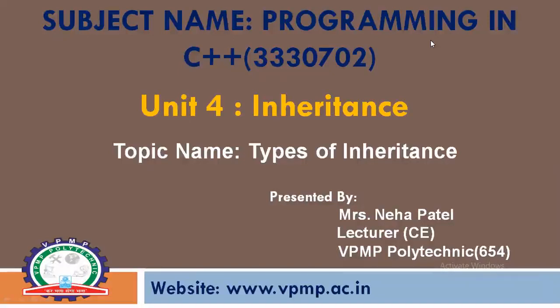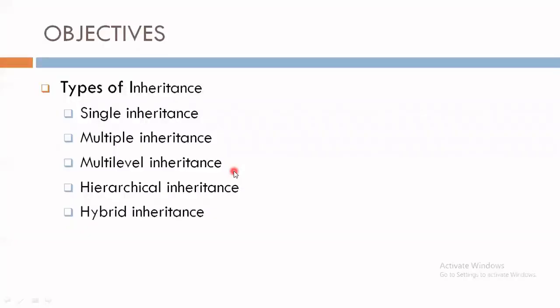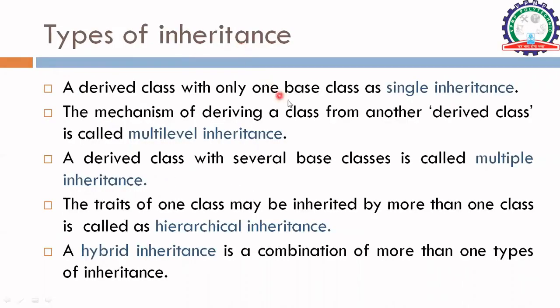Today I am sharing one more video about Unit 4, inheritance in programming in C++. Today's topic is types of inheritance. The objective of today's video is to learn about the different types of inheritance in C++. These types are single inheritance, multiple inheritance, multi-level inheritance, hierarchical inheritance, and hybrid inheritance. The types of inheritance are defined here.